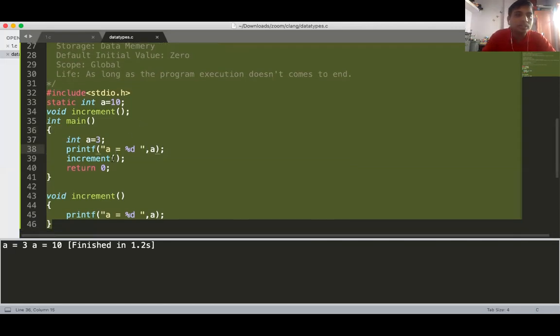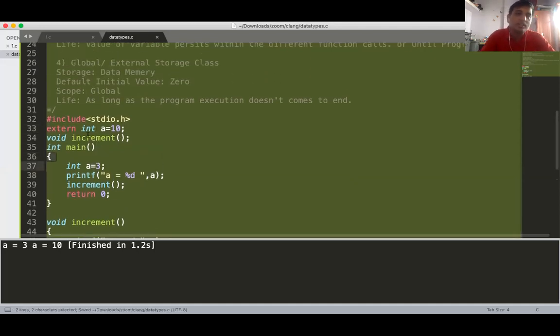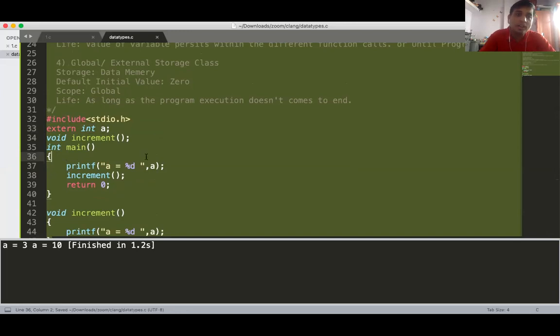Okay, one more thing I need to tell you here. There is one keyword, the extern keyword. Now what is this extern keyword? What is the meaning of this extern int a? Sometimes a global variable is declared with the keyword extern. The meaning of this is that a is not declared in this file. A is available in another file.